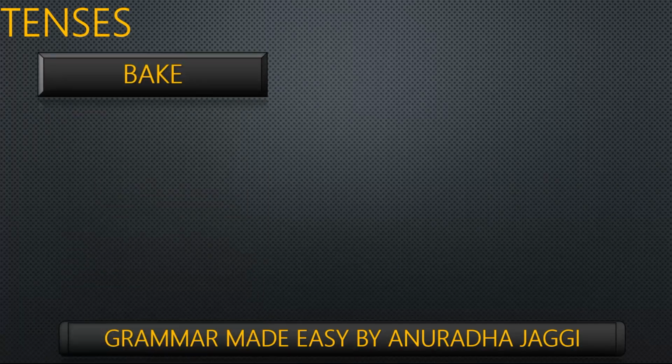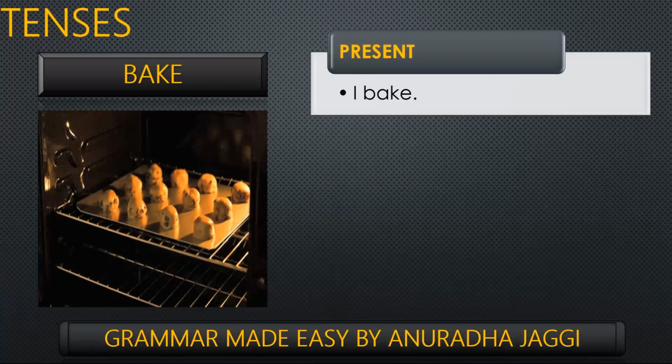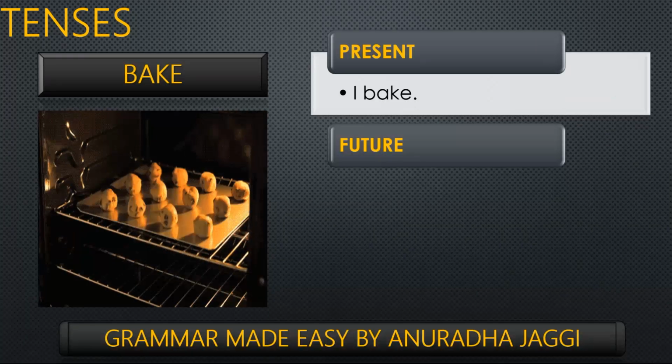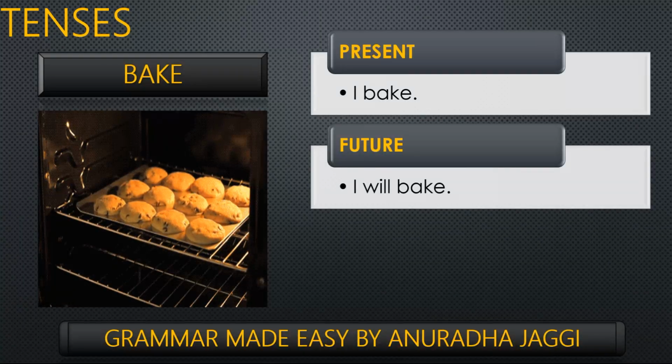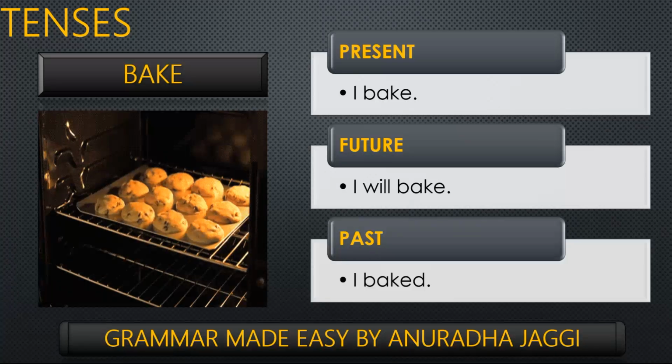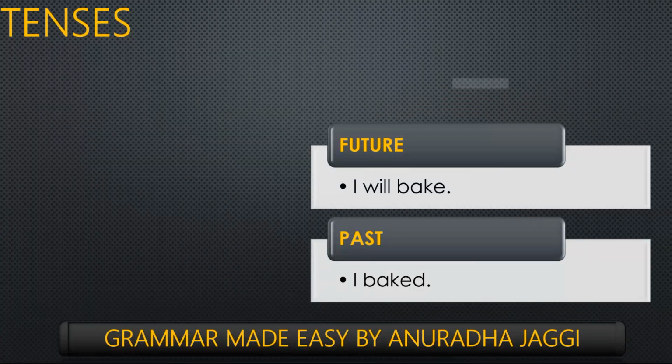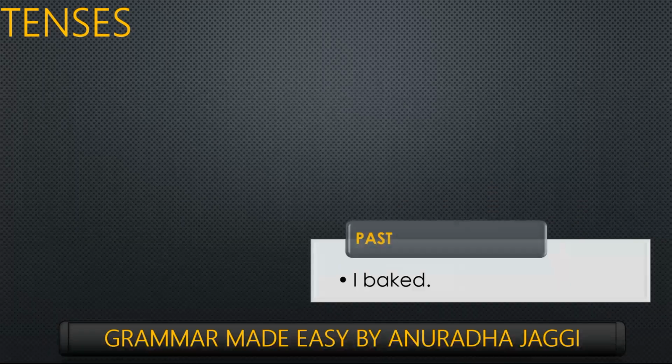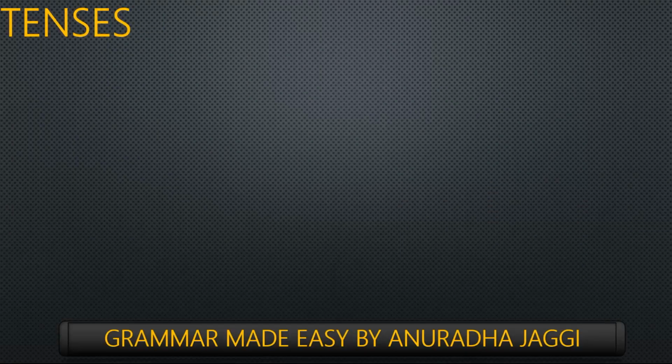Now let's take a very simple word, bake, and put it in the present. I would just say, I bake. In the future, it will be, I will bake. And in the past, I baked. Now this is the simple form of every English tense, present, past, and future. Let's check out about tenses a little bit more.